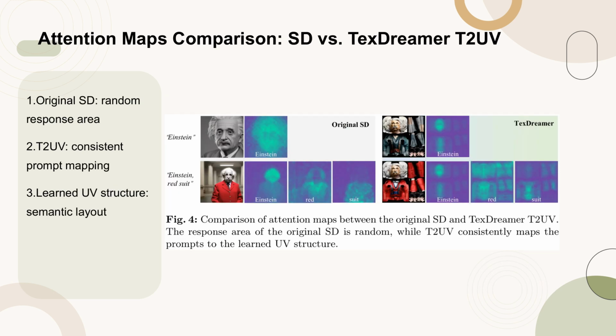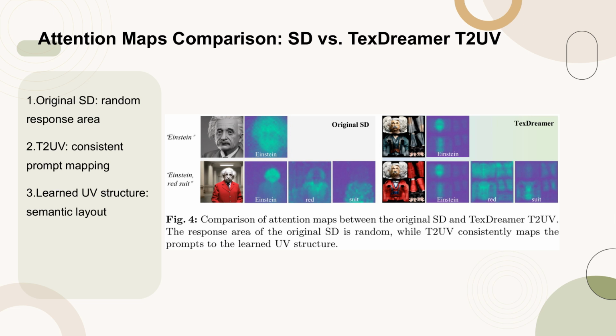Figure 4 illustrates the contrast in attention maps between the original Stable Diffusion (SD) model and the TexDreamer T2UV model. The original SD model exhibits a random response area when processing text prompts, indicating a lack of consistent mapping. In stark contrast, the TexDreamer T2UV model consistently maps the text prompts to a learned UV structure.